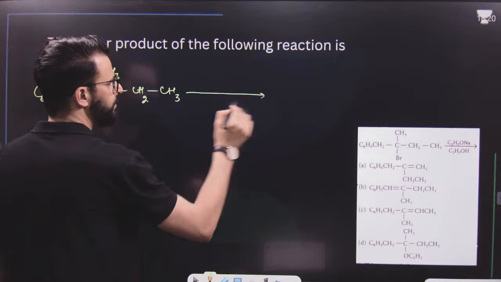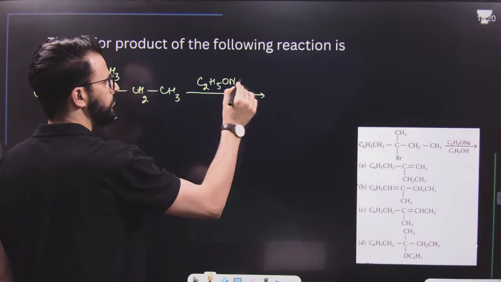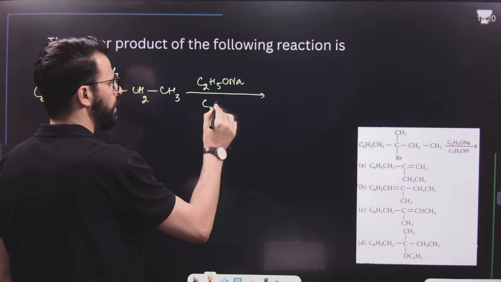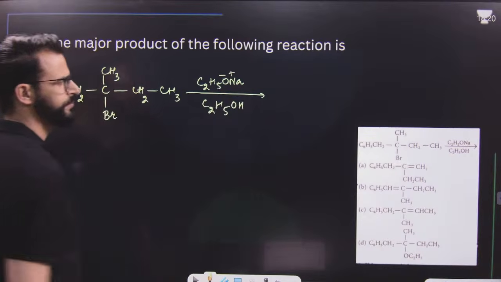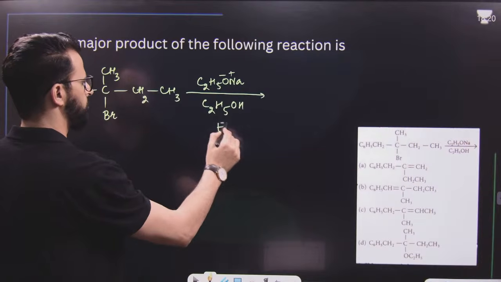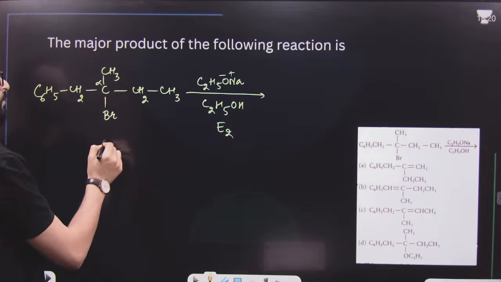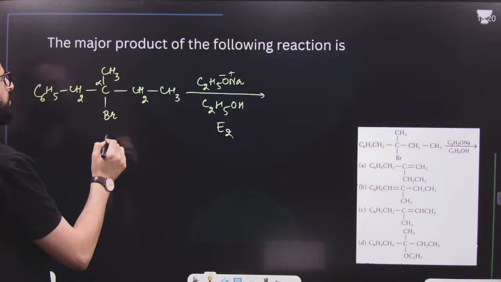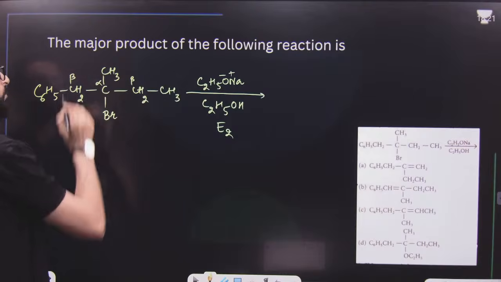This on treatment with C2H5ONa and C2H5OH. It's a strong base. Now, what will happen? E2 reaction will take place. Bromine will be lost from alpha, and hydrogen will be lost from beta.